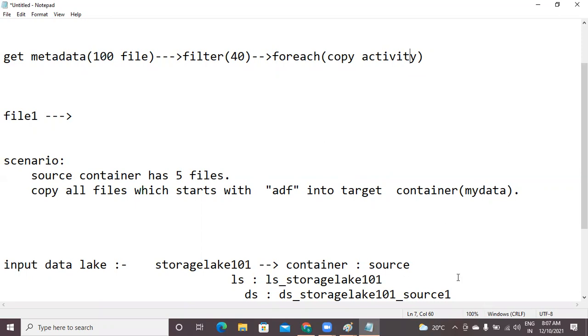So step by step we will see, not all the things at one time. First get metadata and filter, only these two things we will see. After that, get metadata and for each, independently we will see. In the third phase, get metadata, filter, for each, combinedly we will see. In that way, we do three phases of practice now.